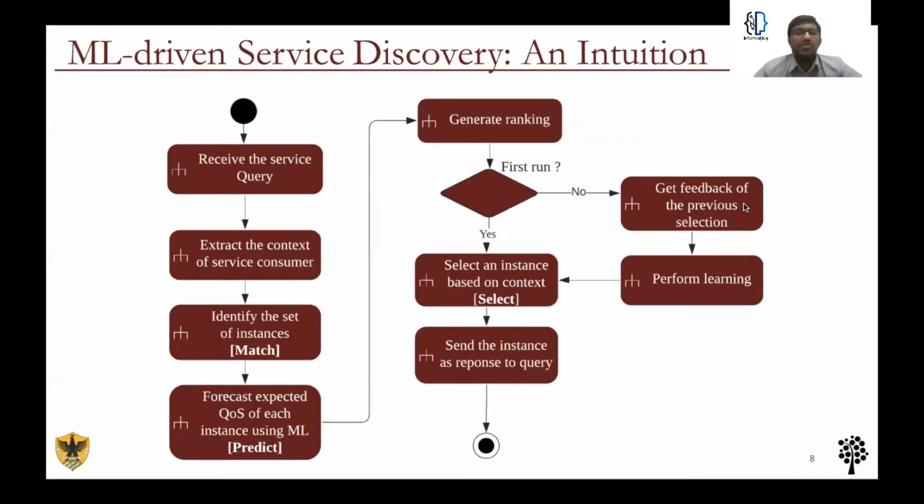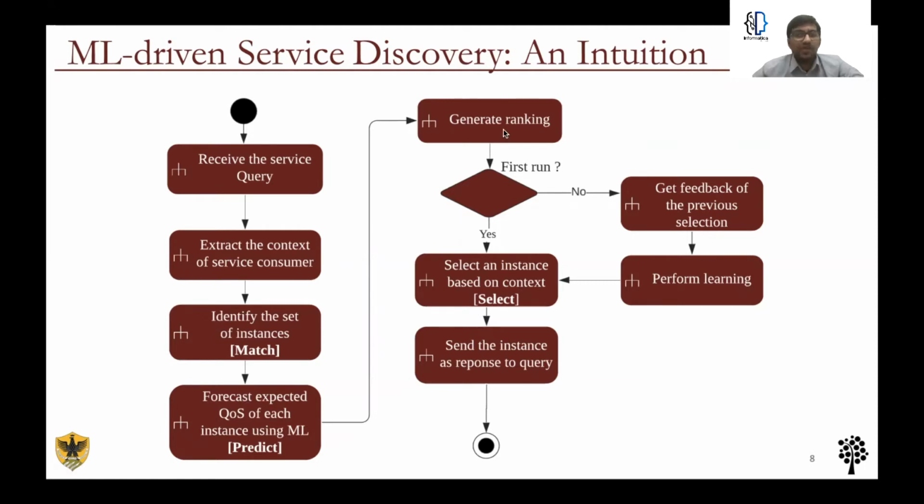The figure here shows the overall intuitive idea behind our approach. At first, the service registry receives the service query, which contains the information on the type of service required. Then it extracts the contextual information from the query, such as the location of the client. Following this, it first identifies the microservice and its corresponding instances based on the query. In the next step, the approach uses machine learning techniques to predict the expected quality of service of each of the instances and then further ranks them based on the expected quality of service.